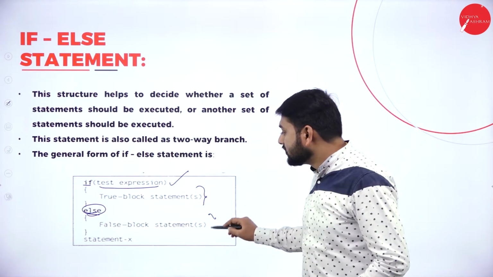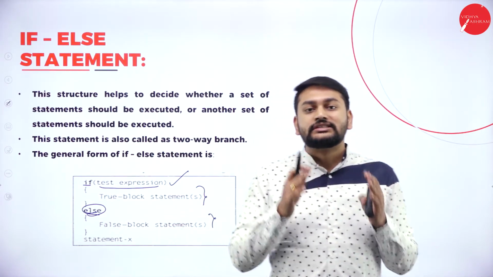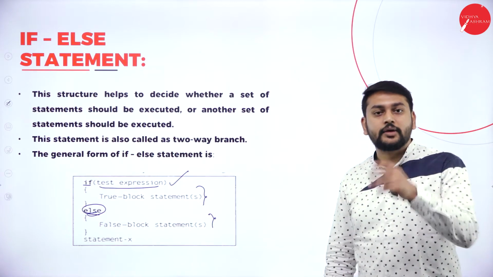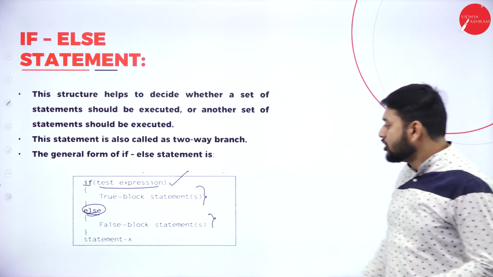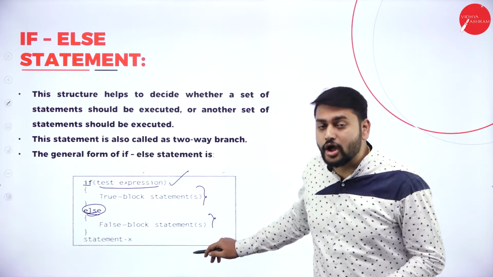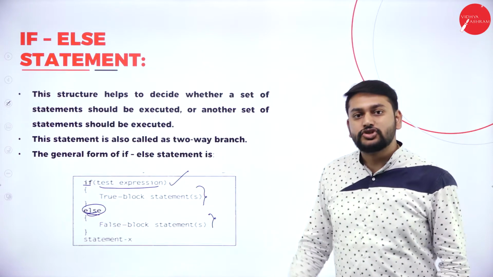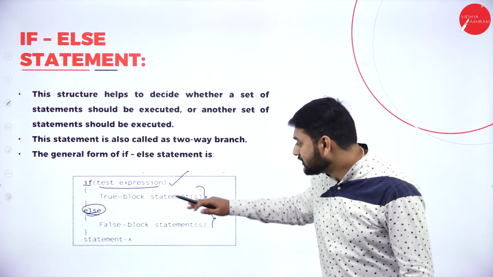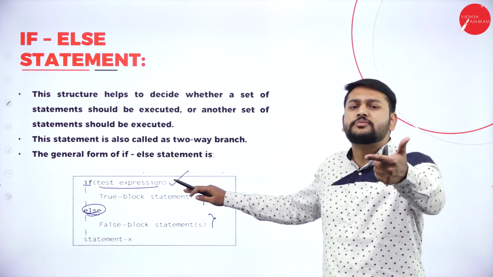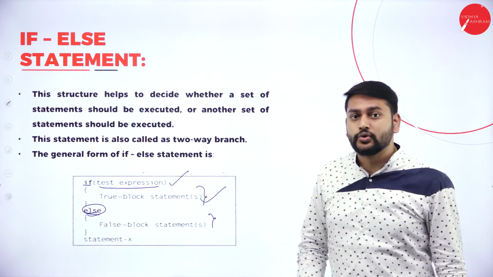If I am using the keyword else, I again have some statements, which I will call a statements block. When do I execute this? I will call this the false block, executed when the condition fails. This is the false block, and this is the true block. If the condition is true, these statements will be executed.